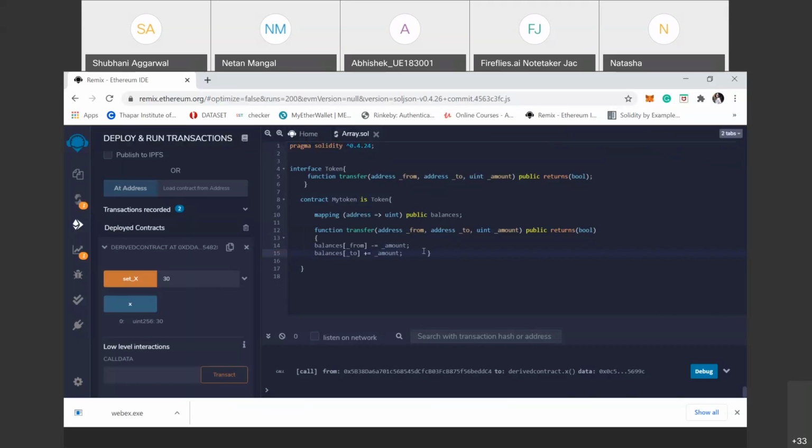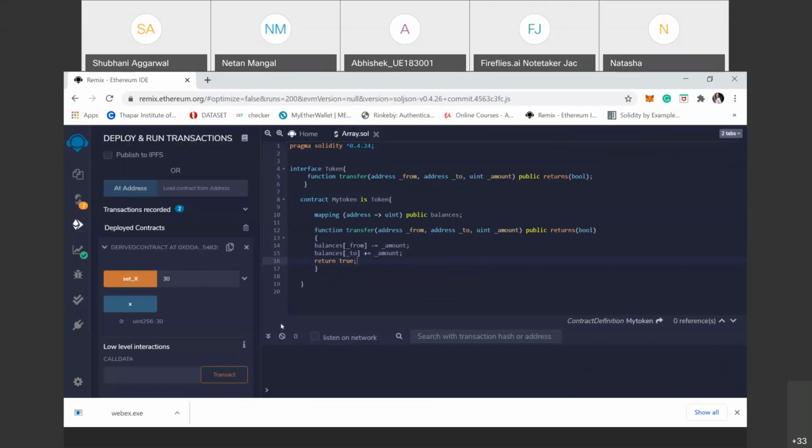Clear? And then if this is true, then it returns true. Clear?